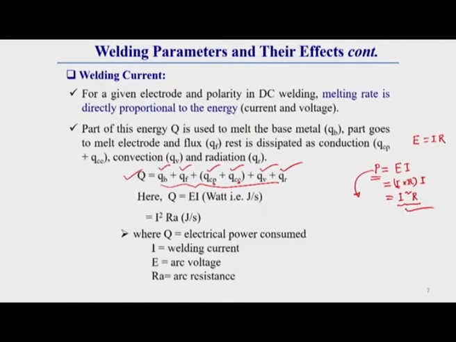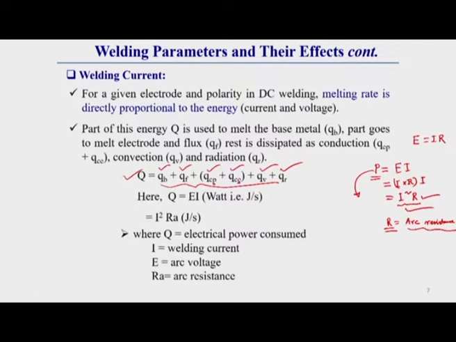So this is actually the energy balance equation, showing how the energy balance comes about for a particular type of welding. It represents how all the heat energy is dissipated over the welding region. One thing you can observe is that the heat energy is proportional to I squared R, the square of the current, where R represents the resistance of the arc.